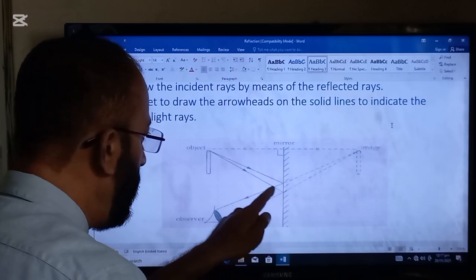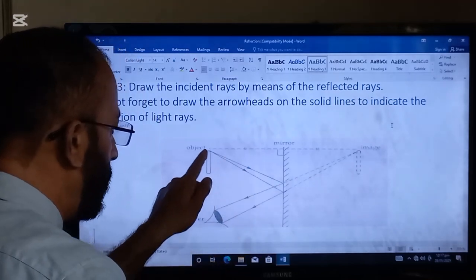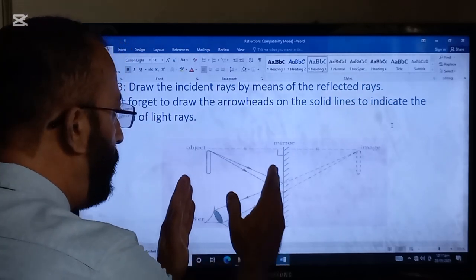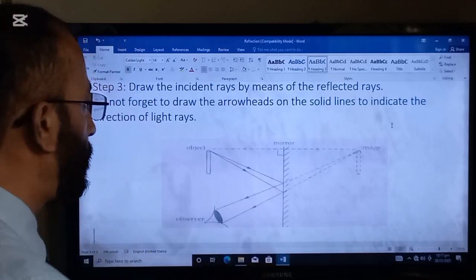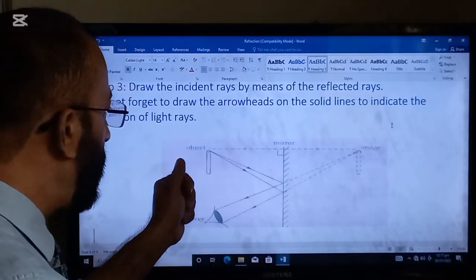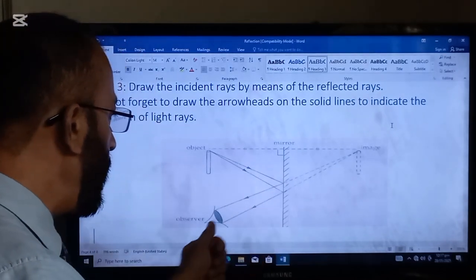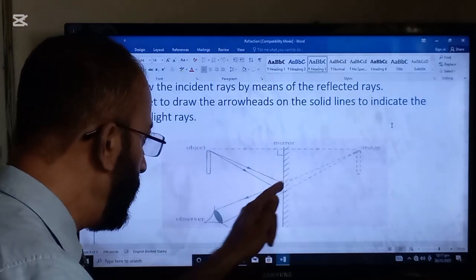So join this point with this point and this point with the same point. But remember, this is the actual portion in front of the mirror, so unbroken lines will be drawn. And finally, because light rays are coming from the object to the mirror and then reflected into the eye, the direction will be from here to here.